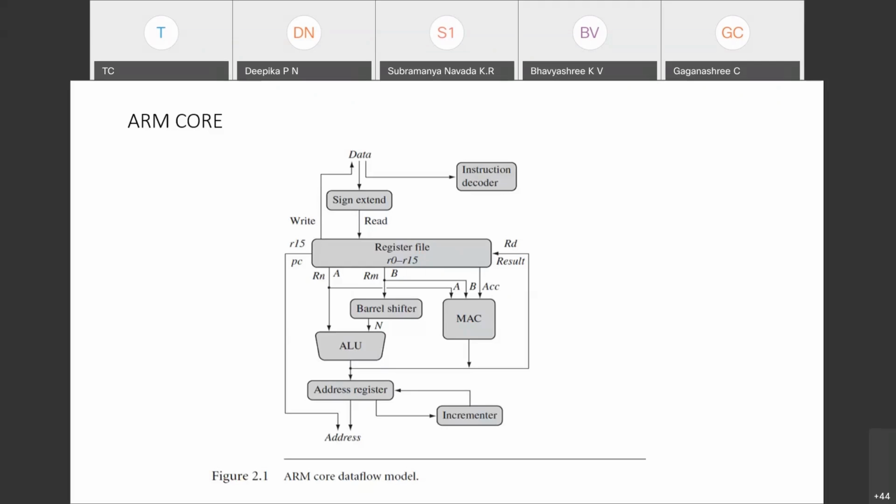There is one more extra feature which is added, called the barrel shifter. It's a very important component. While taking the second source register, when I say the instruction add R1, R2, R3, instead of giving R2 directly to the ALU, R2 here is nothing but Rm, Rm is passed to the barrel shifter, and shifting operations or many other manipulations can happen with the barrel shifter.